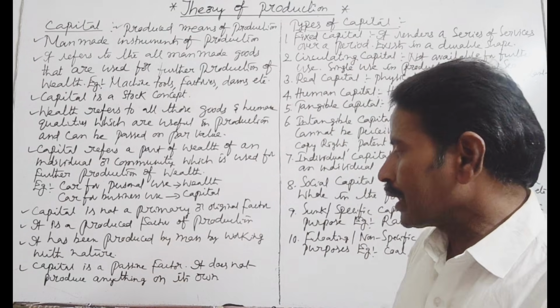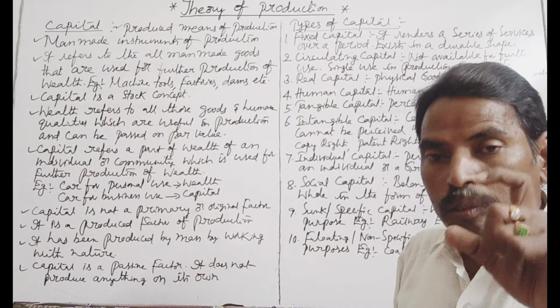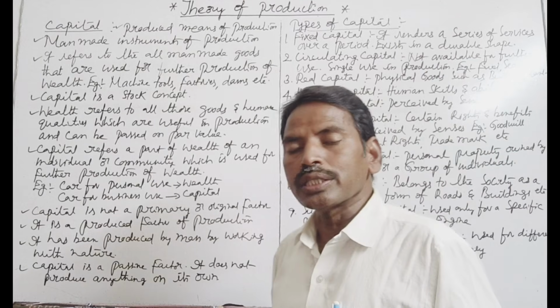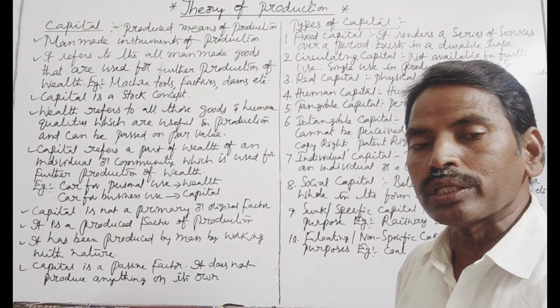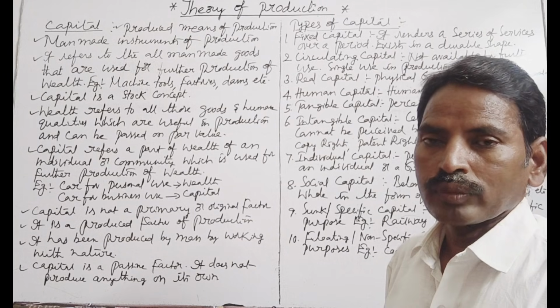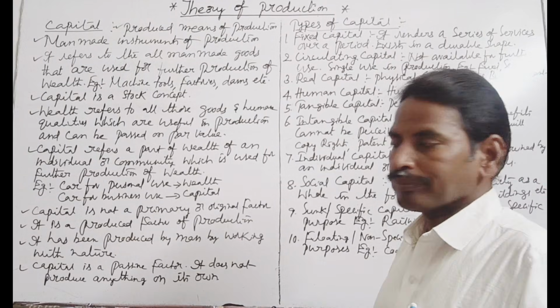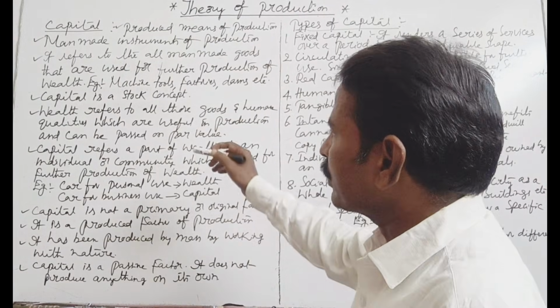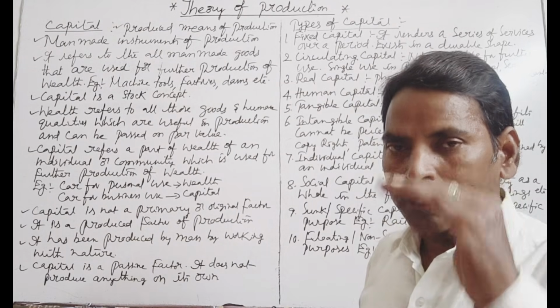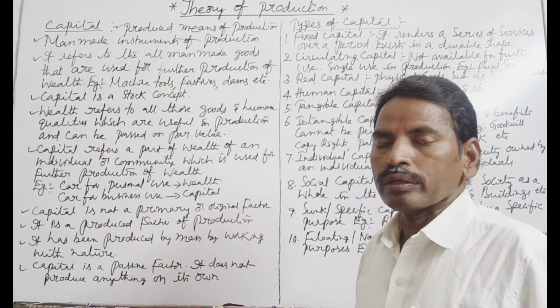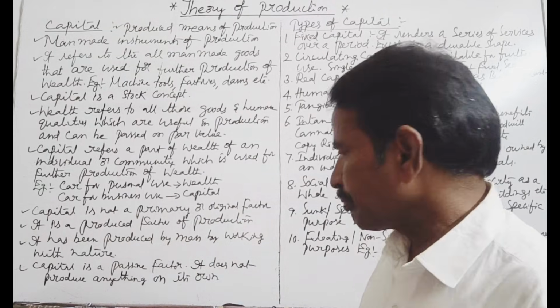That is called capital. Capital is a passive factor, so it does not produce anything on its own. So this is the information regarding the full details of the meaning of capital and the difference between wealth and capital.